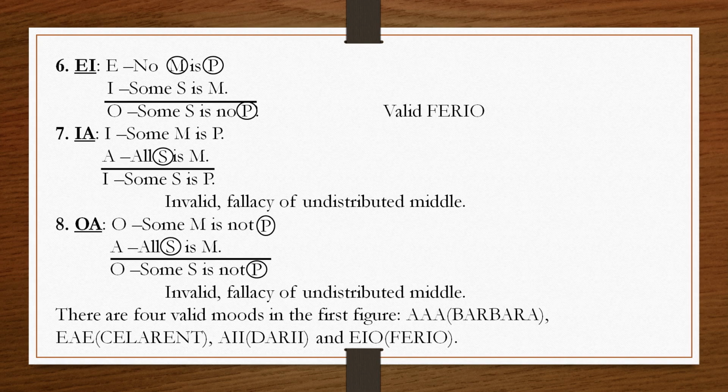So, E and I is a valid combination, a valid syllogism, and the technical name is Ferio. Now, let us move to the IA combination. Here both are affirmative, so the conclusion must be affirmative. I is particular, so the conclusion is also particular.